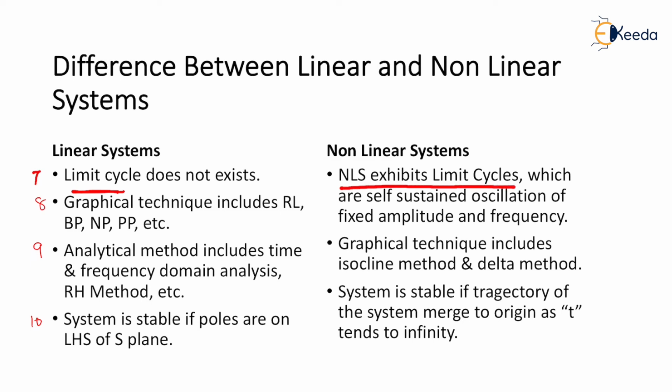For your concern, I have just mentioned the meaning of a limit cycle. Limit cycles are self-sustained oscillations of fixed amplitude and frequency. So the 7th point says that in the case of a linear system, there is no existence of limit cycle. In the case of a non-linear system, yes, non-linear systems give the existence of limit cycle.